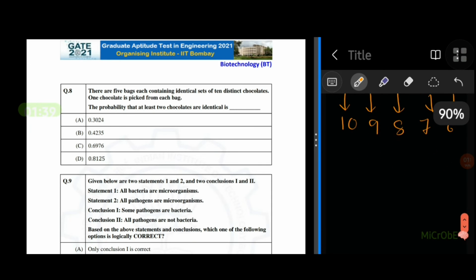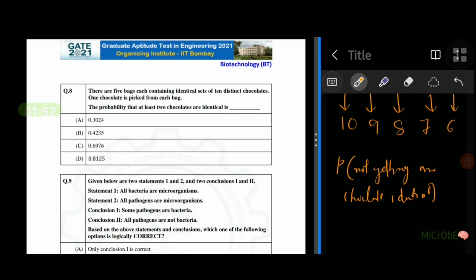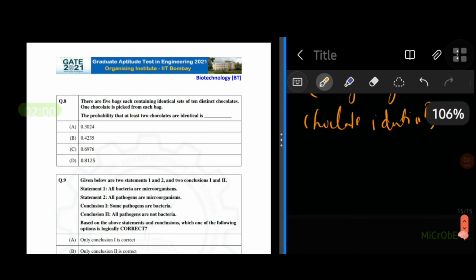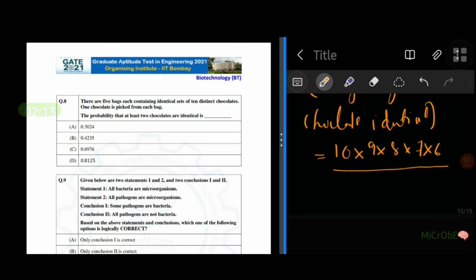So we can say that the probability of not getting any chocolate identical is equal to 10 into 9 into 8 into 7 into 6 by the total number of possibilities by which we can choose chocolates.